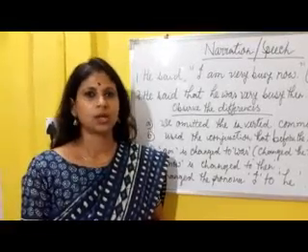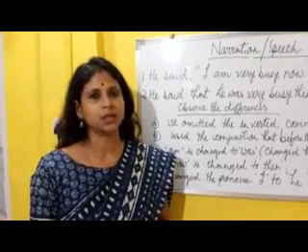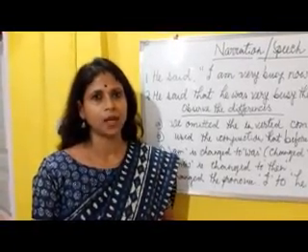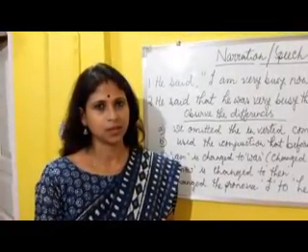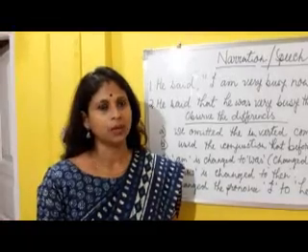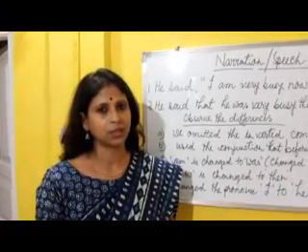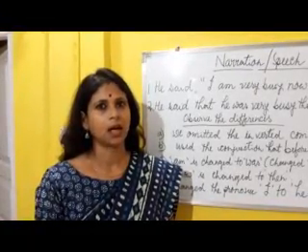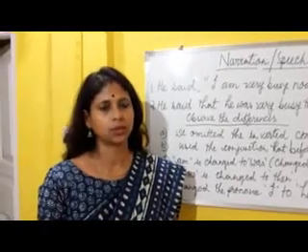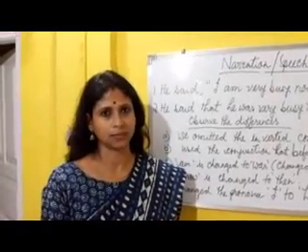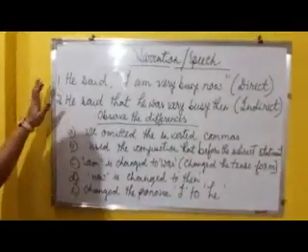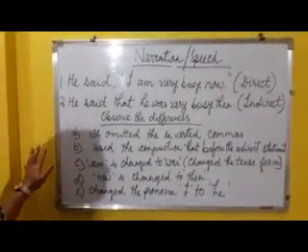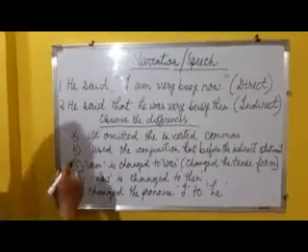We may report a speaker's words in 2 ways. Firstly, we may quote the exact words used by the speaker, or we may just give an account of what the other person has said in our words without quoting his exact words. So now let's see here. I have already written the sentences just to save some time.